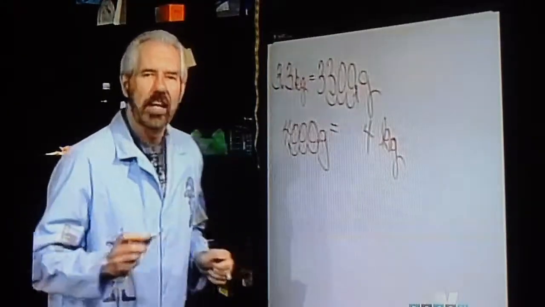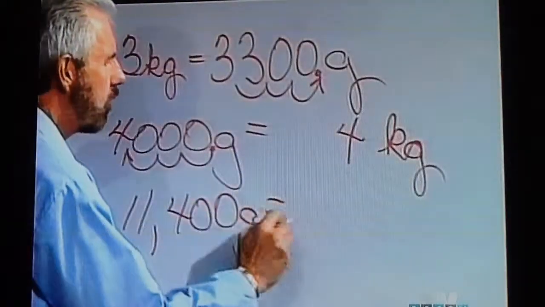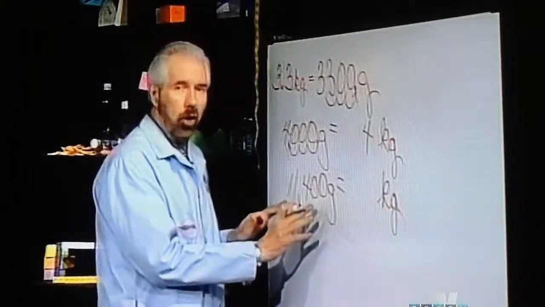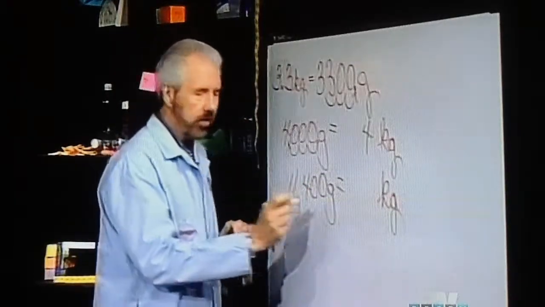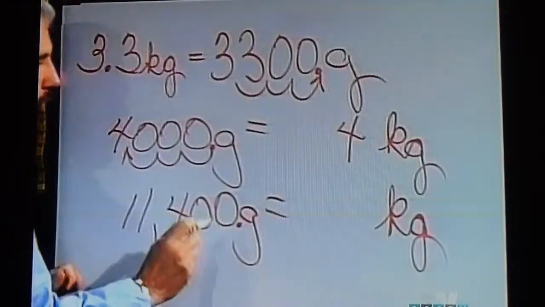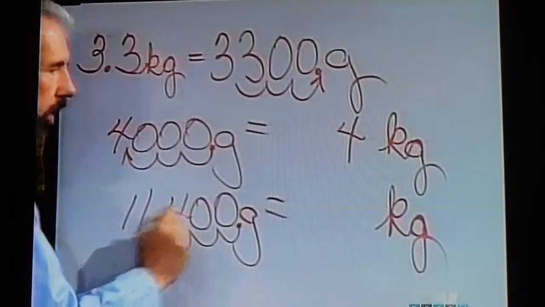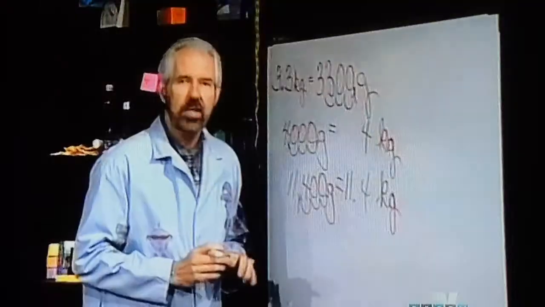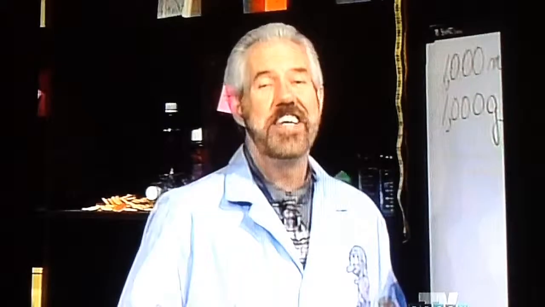Let's try one more. Let's try 11,400 grams and change that to kilograms. Again, remember, we're going from a smaller unit to a larger, so therefore it's necessary to divide. Now, again, the decimal's at the end of the problem, so to move it 3 places to the left, 1, 2, 3, it ends up there. So 11 4/10 kilograms is equivalent to 11,400 grams.